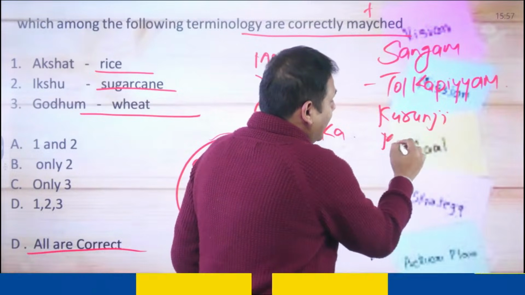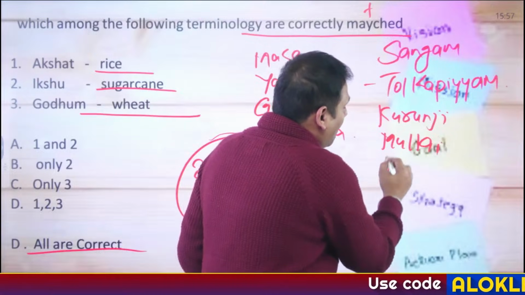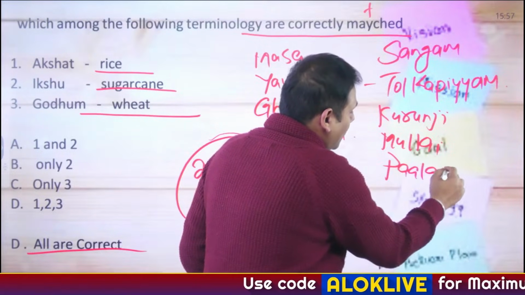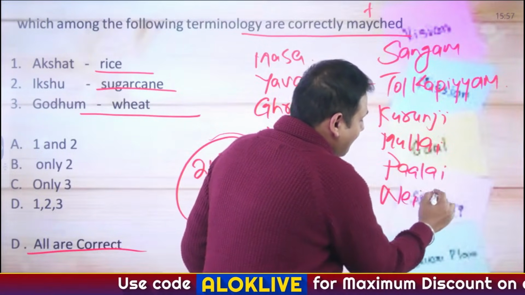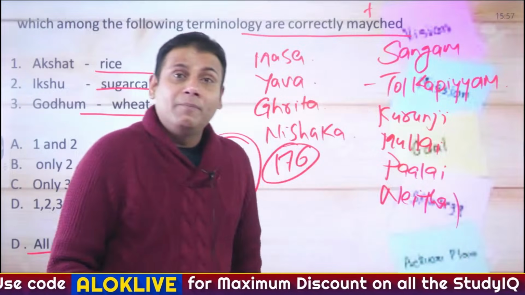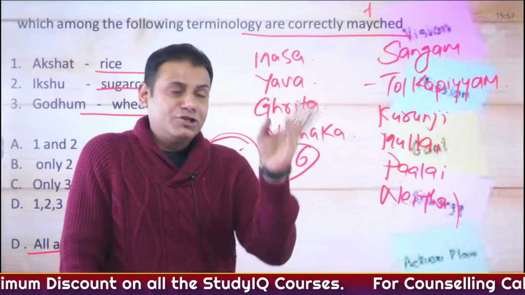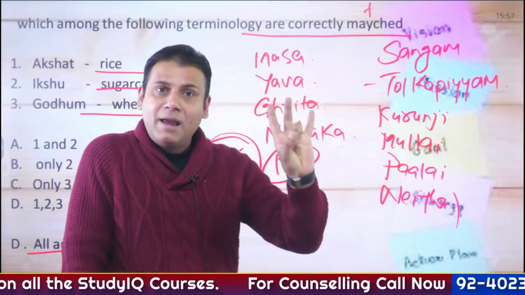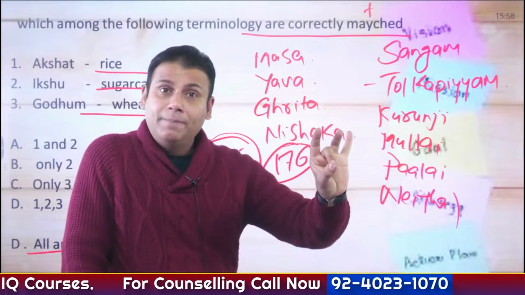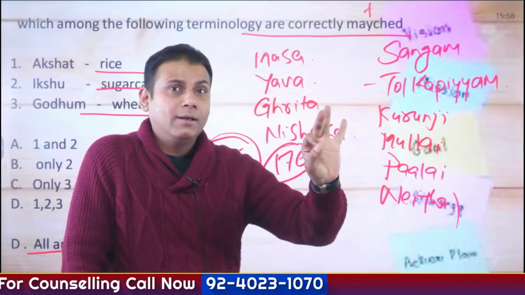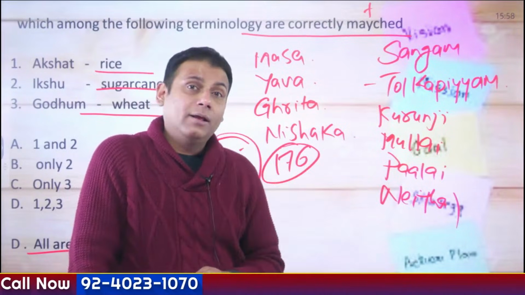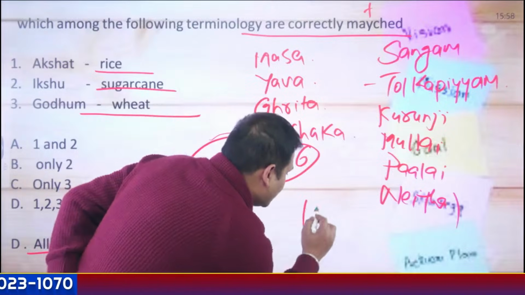What is Mullai? Palai, Neythal, Marutham. Okay. Then texts of the Sangam age: Silappadikaram, Manimekalai, Ettuthogai, Kundalakesi. Then another important thing. What is the Kudavolai system?